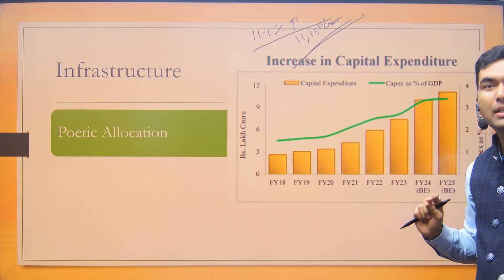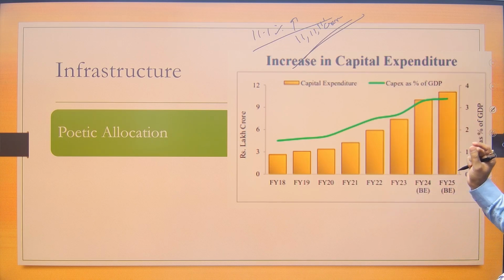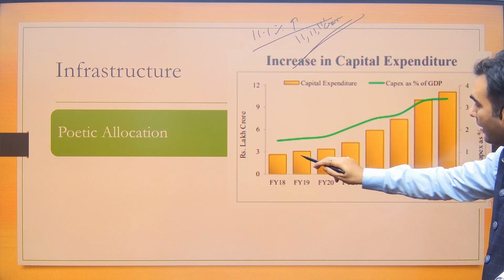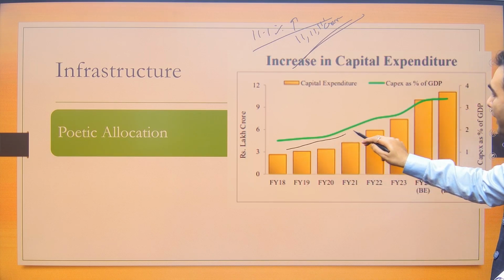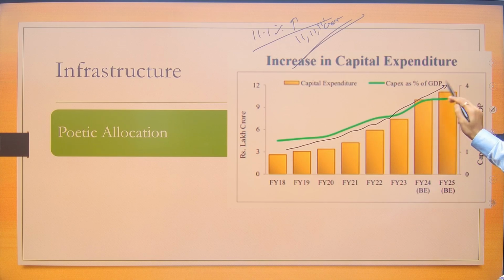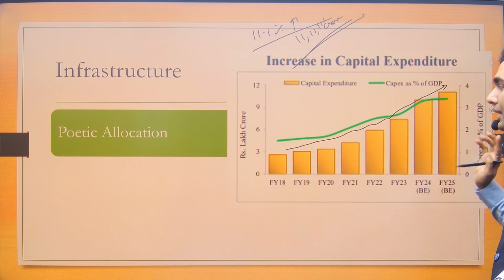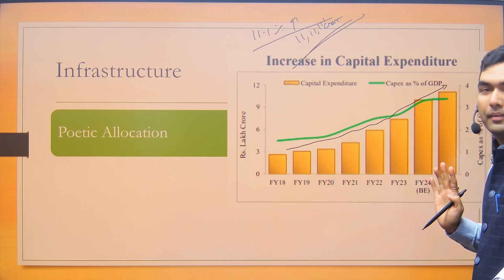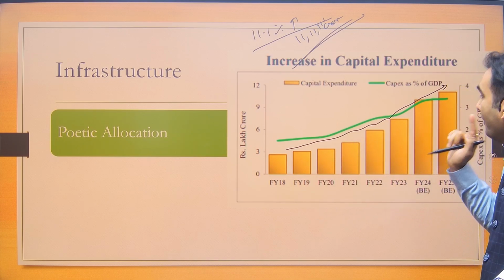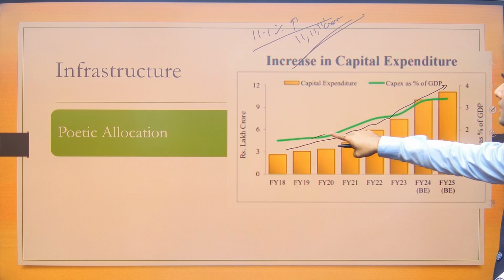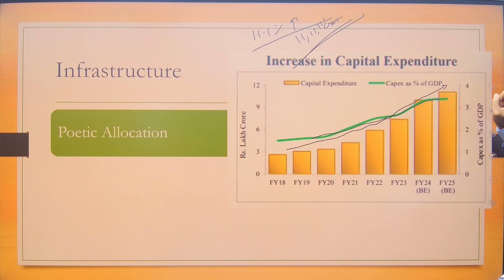Now in this graph there are certain consistent trends which you can see. In absolute terms, capital expenditure has been increasing consistently for the last 7 years, since financial year 18. Even as a percentage of GDP, it has been consistently increasing.